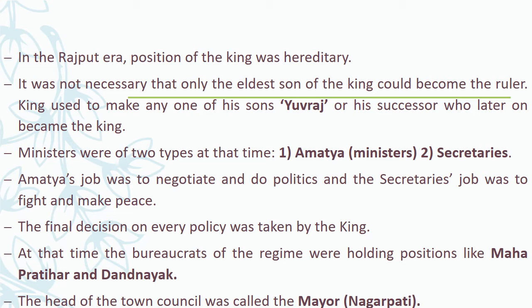Ministers were of two types at that time: Amatya, ministers, and secretaries. Amatya's job was to negotiate and do politics, and the secretary's job was to fight and make peace. The final decision on every policy was taken by the king. At that time, the bureaucrats of the regime were holding positions like Mahapratihar and Dandanayak. The head of the town council was called the mayor or Nagarpati.